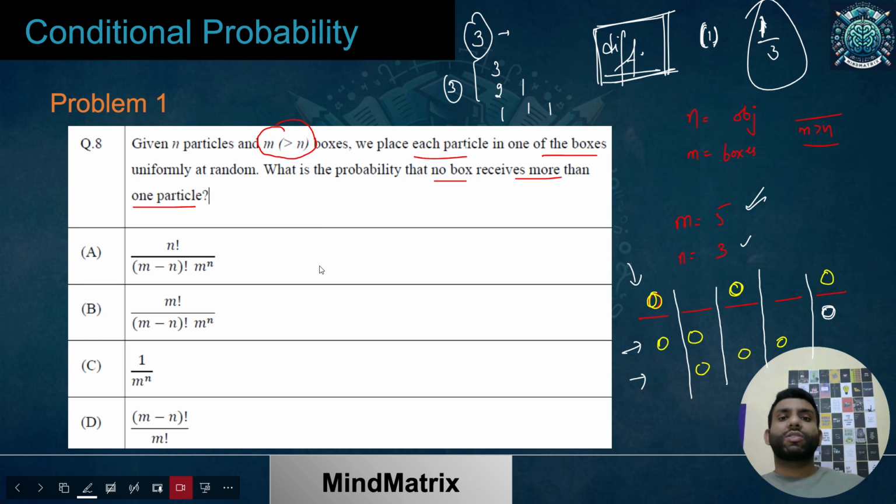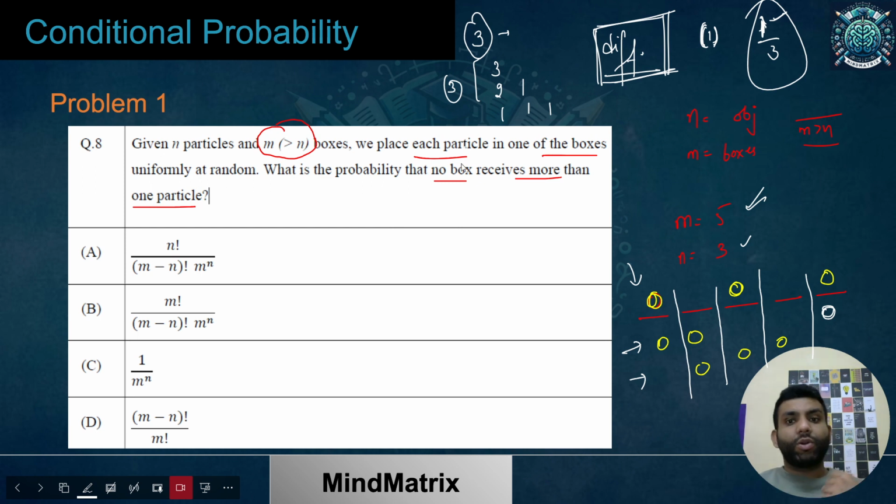Pick any box and then put any particle or object within that. And you won't be repeating the number of particles within a box. So that is going to be very random and you need not think, because all the boxes are same, all the particles are same. So that is going to be only one way if you want to make sure of this thing.